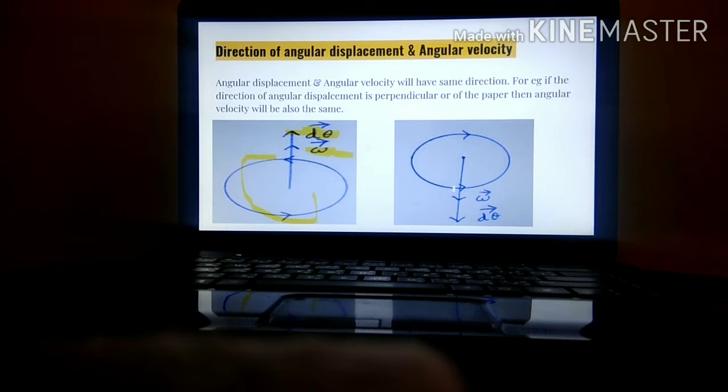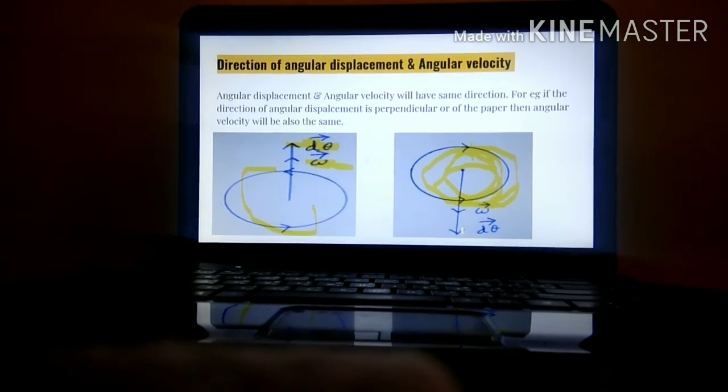You can see this, the particles are in anti-clockwise direction. This arrow is wrong. Sorry, particles are moving in a clockwise direction. As it is moving in a clockwise direction, angular displacement and angular velocity both are inside the plane of the paper.